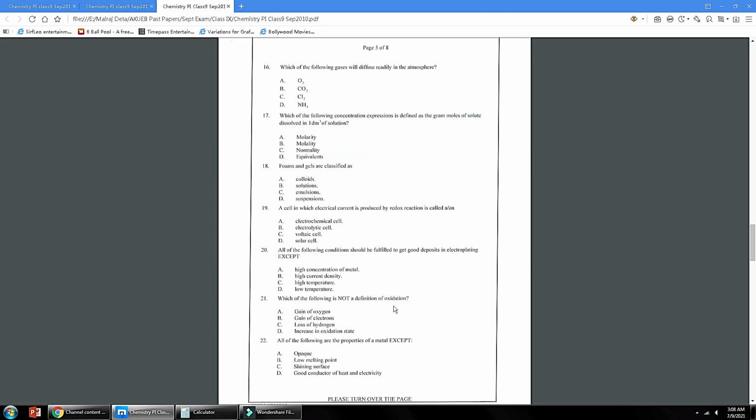Number 21, which of the following is not a definition of oxidation? Oxidation is gain of oxygen, loss of hydrogen, loss of electrons. Gain of oxygen, it is correct. You have to find which is not the property. Gain of electrons, this is wrong. Gain of electrons is reduction. Option B is the correct answer.